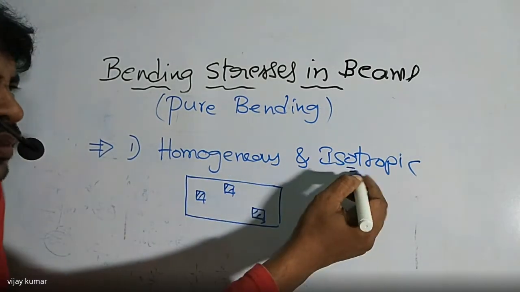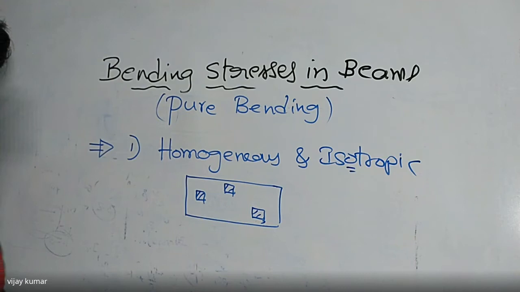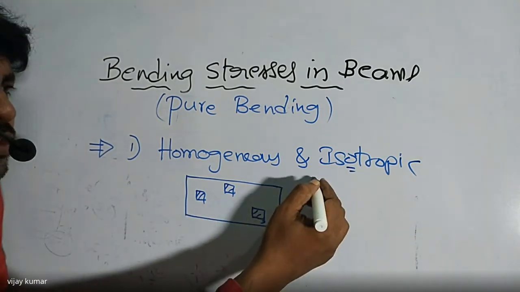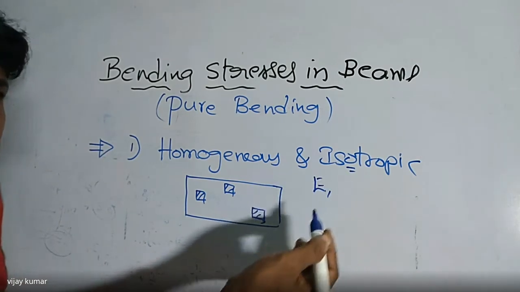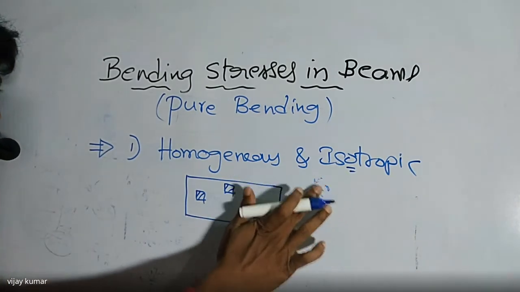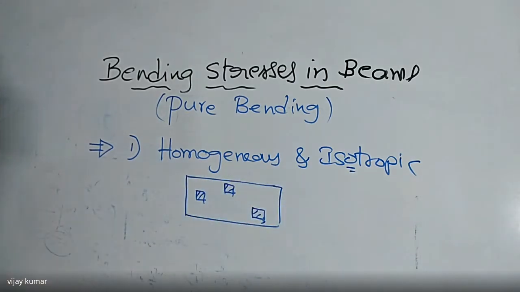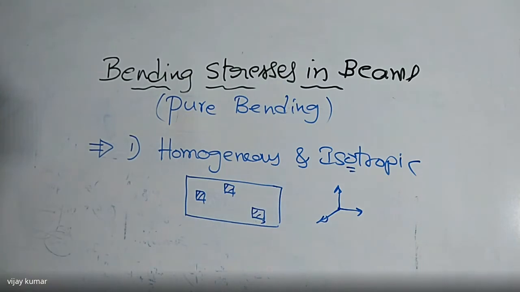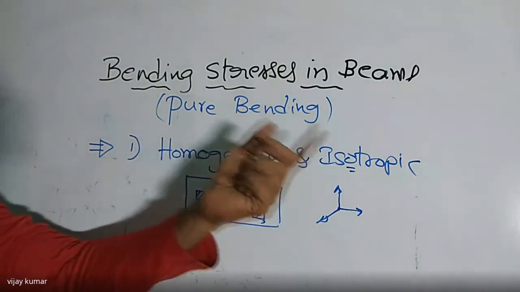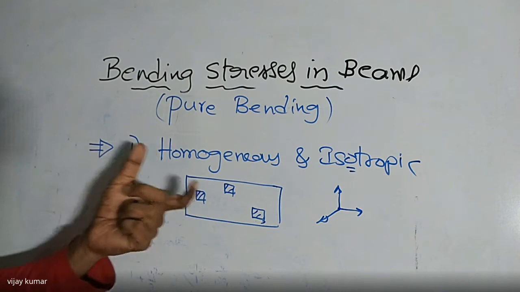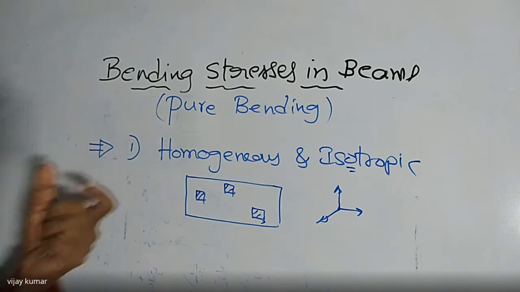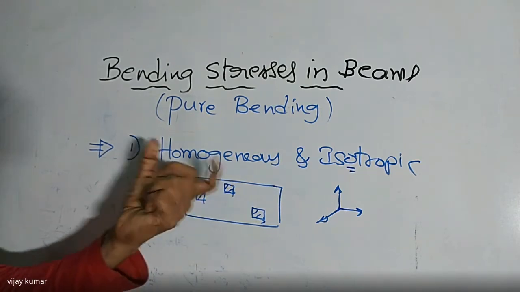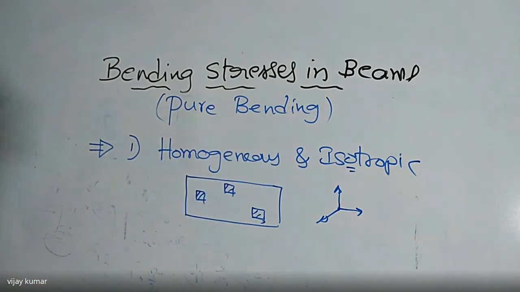What is isotropic? Isotropic means elastic properties. What are the elastic properties here? That is nothing but Young's modulus, shear modulus. Those are the elastic properties. These properties are the same along the x direction, along the y direction, along the z direction. Then the material is always named as an isotropic material. So this is the first point we are going to consider in the designing of beams which are under bending. First one is the material should be homogeneous and isotropic.